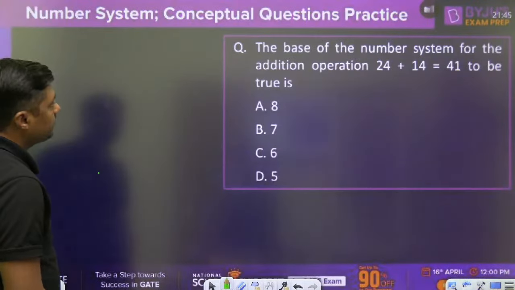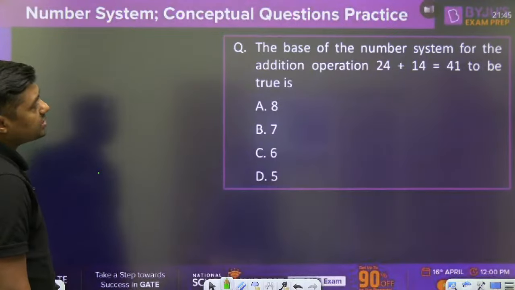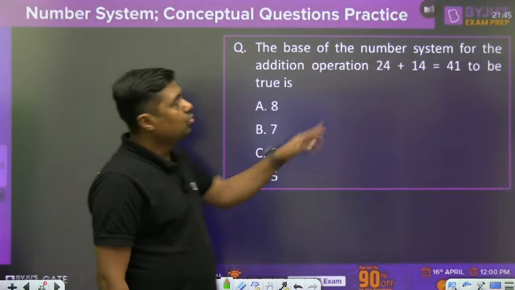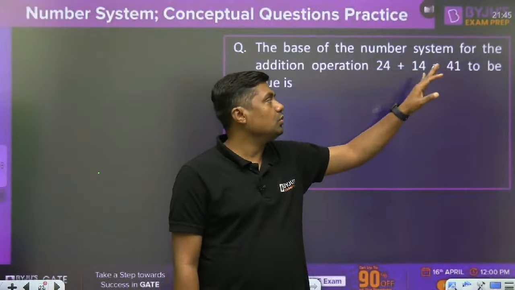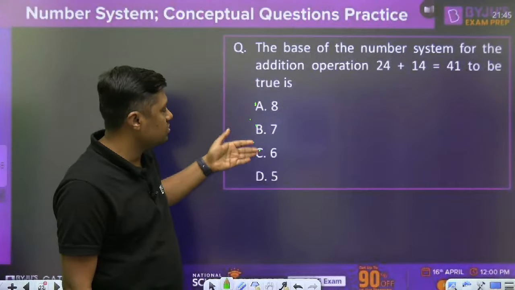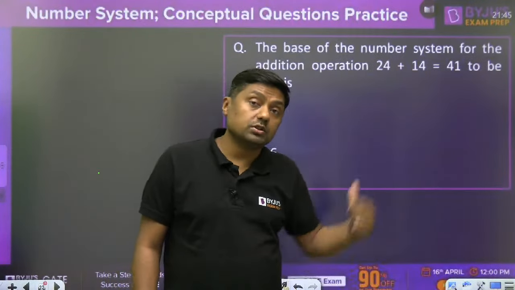Find the base of the number system for the addition operation: 24 plus 14 is equal to 41. Which answer is correct: 8, 7, 6 or 5? This is an easy question. What is the base for this addition?